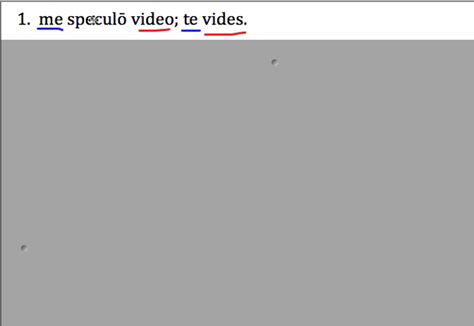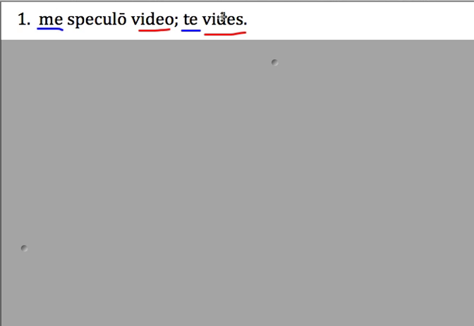So we start with the sentence I see, and it leads to this accusative me. I see me. Well, what we usually say in English is I see myself. That makes this a reflexive pronoun. I see myself. It's reflecting back to the original subject. I see myself in the mirror.